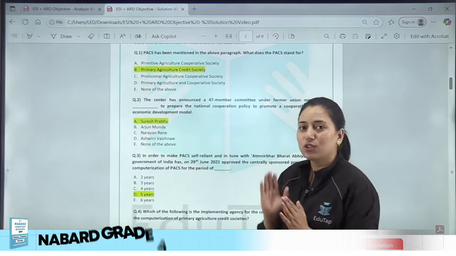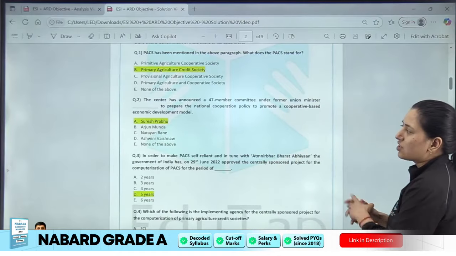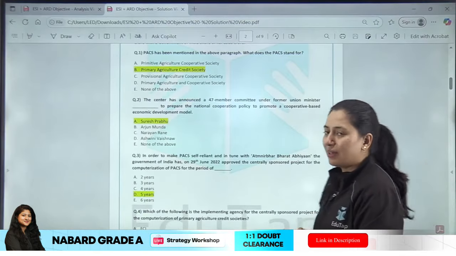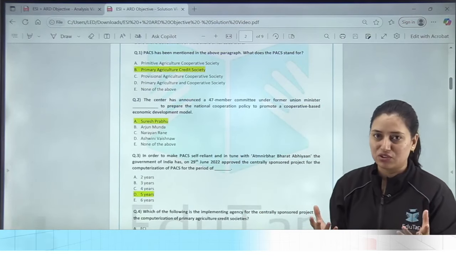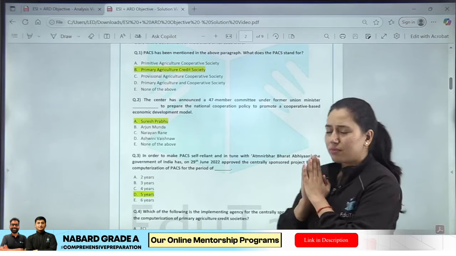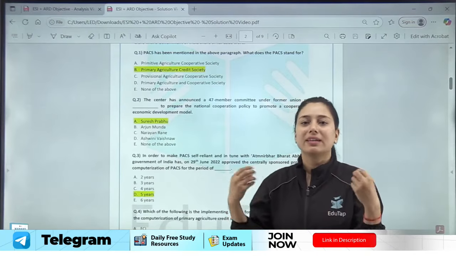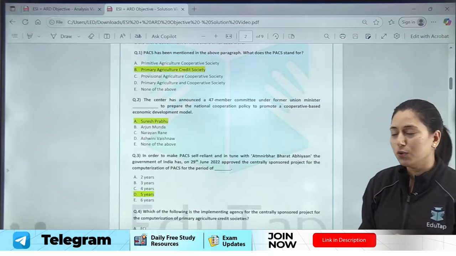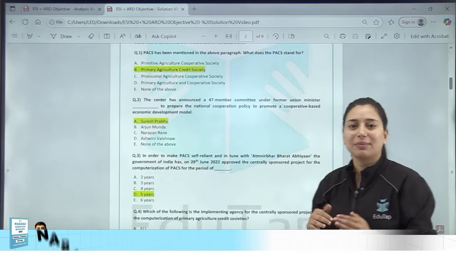Now the next question is regarding how the Centre has announced a 47-member committee under former Union Minister dash to prepare a national cooperation policy to promote a cooperative-based economic development model. Here you have been asked to name a Union Minister, right? Now if I talk about this question, this is a difficult level question because usually we do not remember the ministers involved in these things, right? So I will call this a difficult level question because here a minister's name has been asked, but yes, if you know the answer you can attempt it, otherwise such a question can be skipped, right?